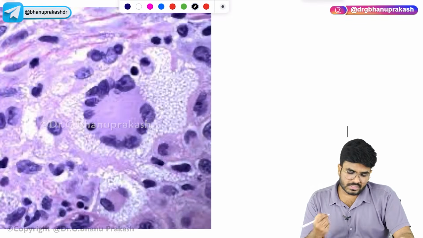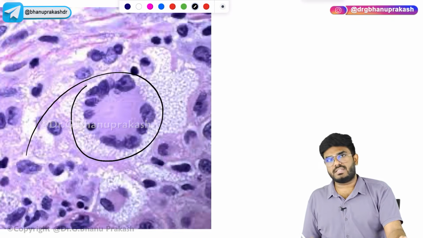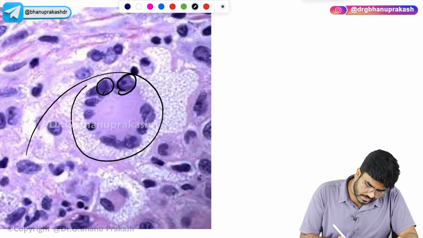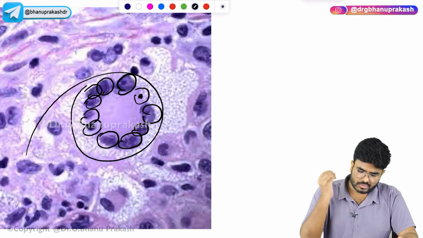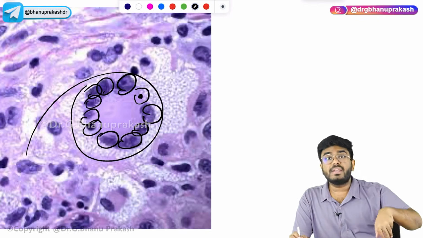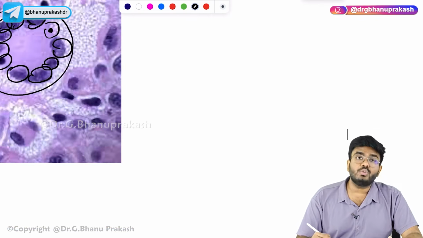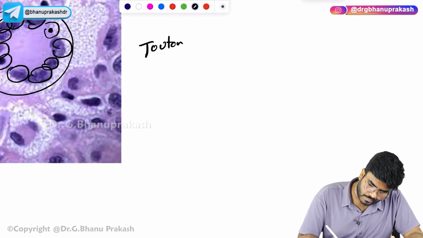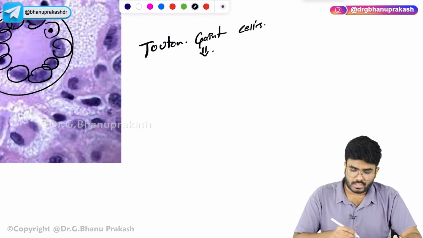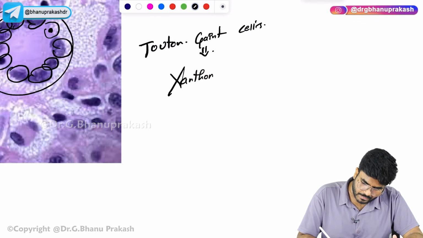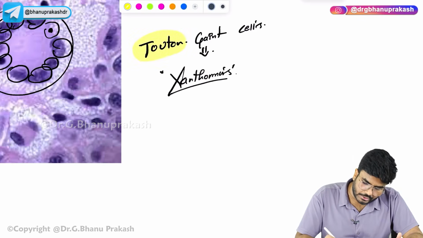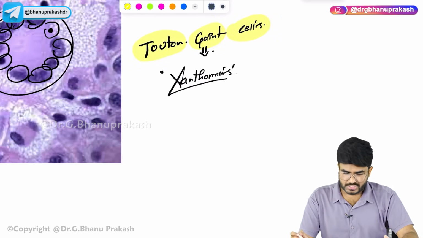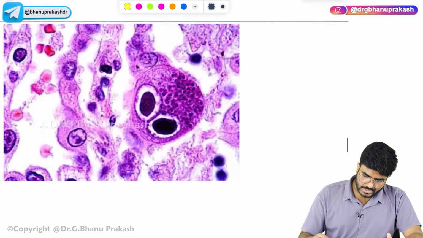Now, look here. This is one more condition. Again, you can see a giant cell, but here all these nuclei are arranged in the periphery. So, these giant cells are called Touton giant cells. In which condition are they seen? In a chronic inflammation called xanthomas. So, in the condition called xanthomas, what you will appreciate is Touton giant cells. Now, look here guys.